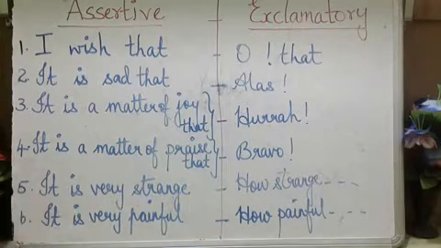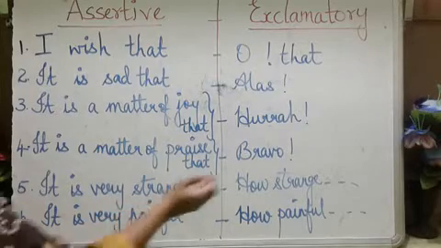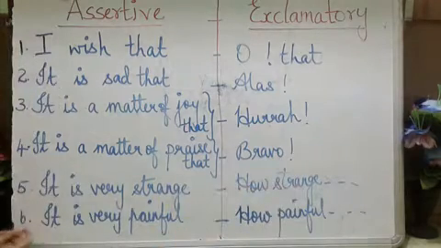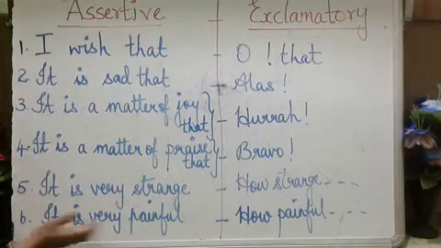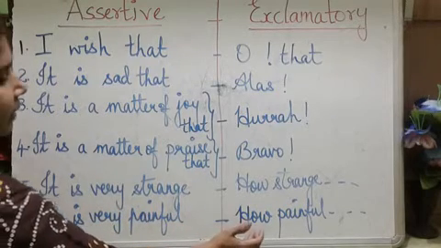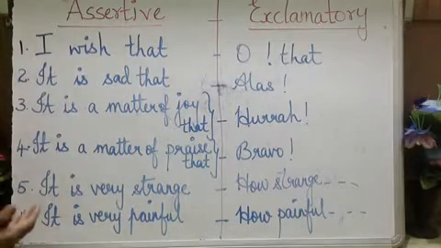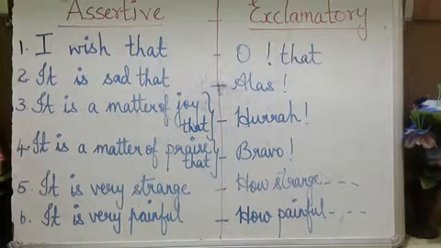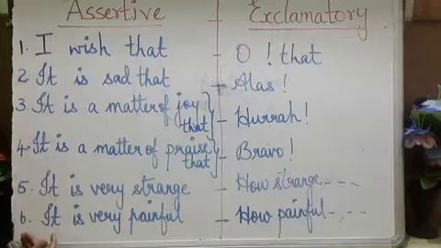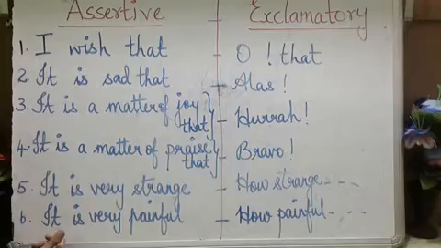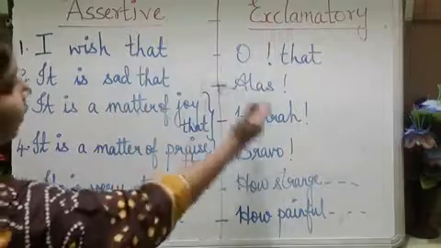Fourth one, it is a matter of praise that. When a sentence starts like this, you have to use bravo. Then fifth one, it is very strange. When the sentence starts like this, you have to use how strange. And then sixth one is, it is very painful. When a sentence starts with these words, in the exclamatory sentence you have to start with how painful. When the assertive sentence begins with these words or phrases, you have to use these instead.